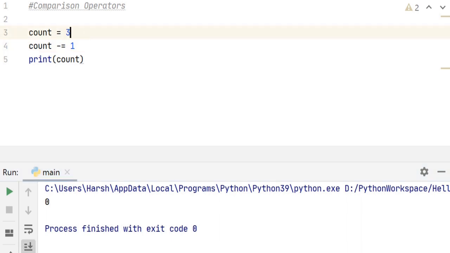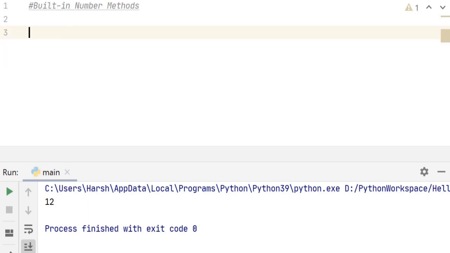So if we have count is equal to 3 and we do count minus equal 1, let's run it, we get 2. 3 minus 1 is 2. Similarly, for multiplication, it is into equal to, let's say 4, and this should give us 12 because 3 into 4 is 12. So let's move on to our next topic, built-in methods.